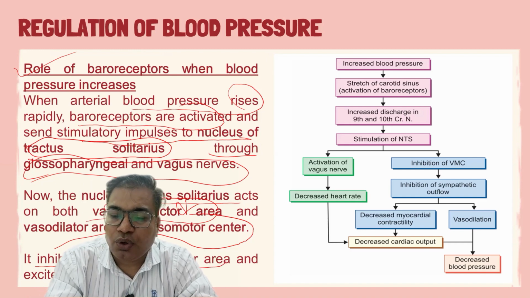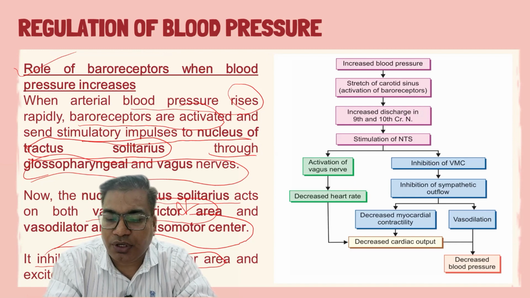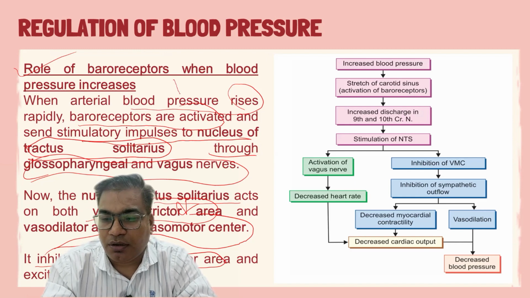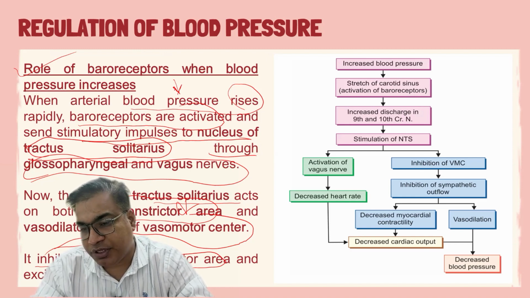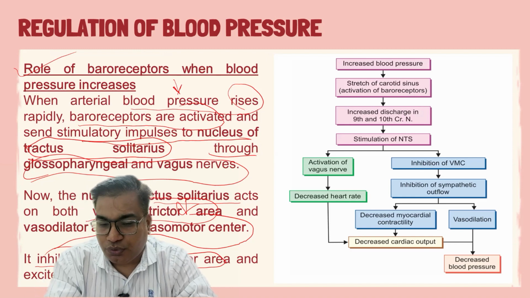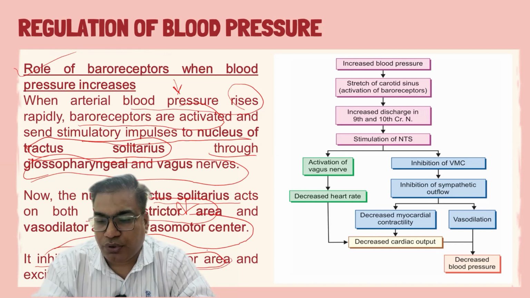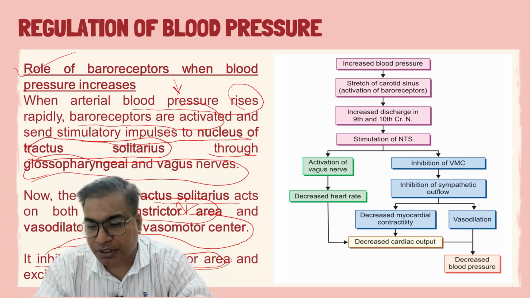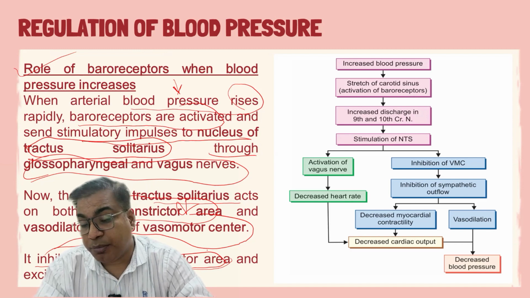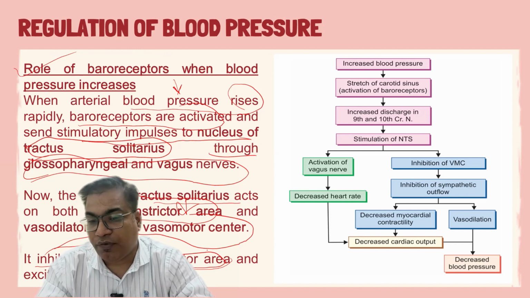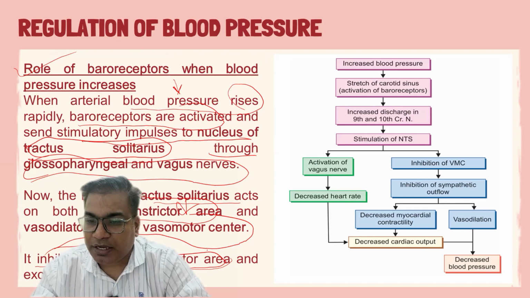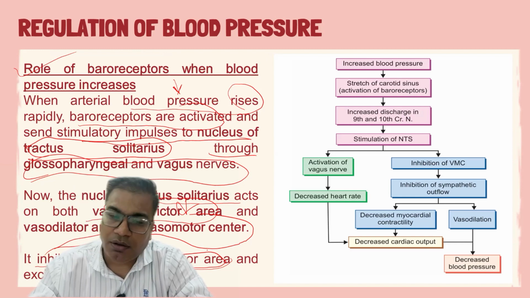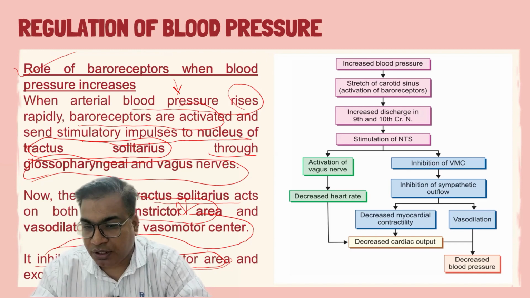It inhibits the vasoconstrictor area and excites the vasodilator area, because initially the level of blood pressure is increased. So by inhibiting the vasoconstrictor area, vasoconstriction is decreased and it causes a decrease in blood pressure, and there is a stimulation of the vasodilator area which causes vasodilation, and finally it is also responsible for the decrease in blood pressure. The same mechanism is followed in the vice versa condition, when initially there is a decreased blood pressure.